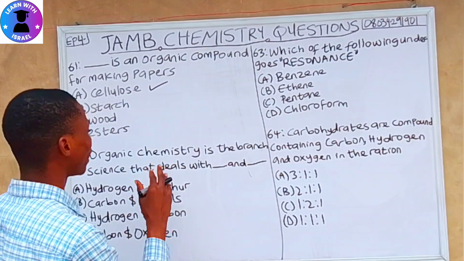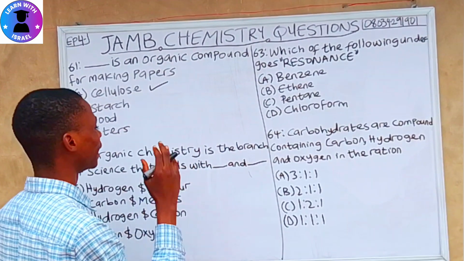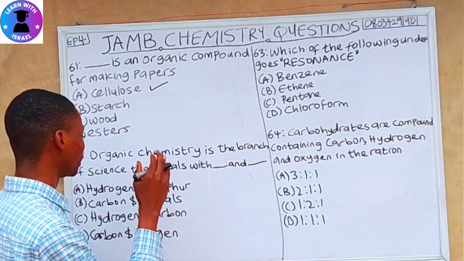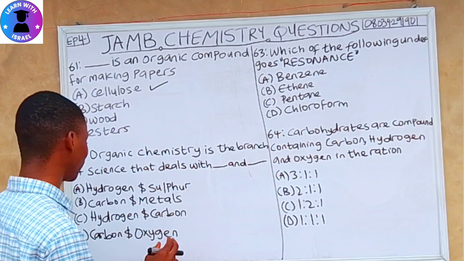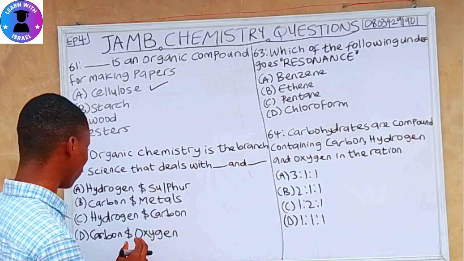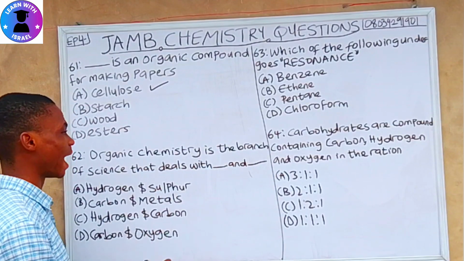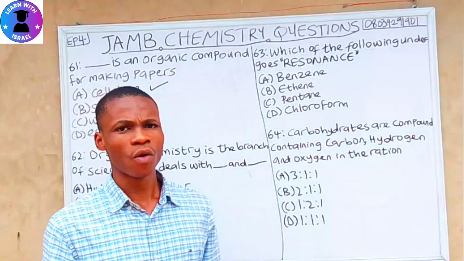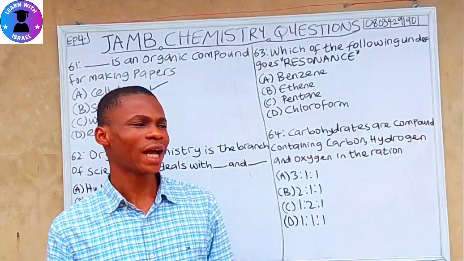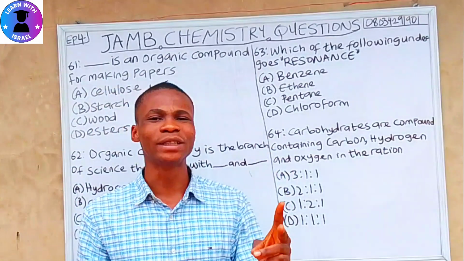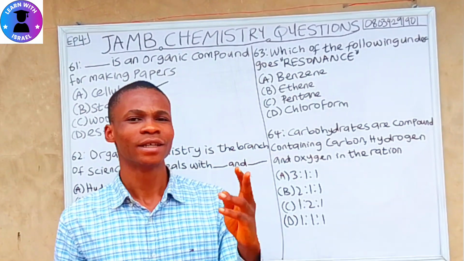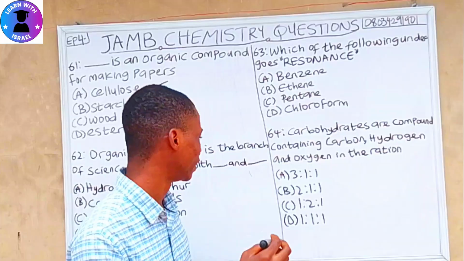Question 62. Organic chemistry is the branch of science that deals with dash and dash. A. Hydrogen and sulfur. B. Carbon and metals. C. Hydrogen and carbon. D. Carbon and oxygen. So organic chemistry is the branch of science that deals with four elements. Let me list out the elements.